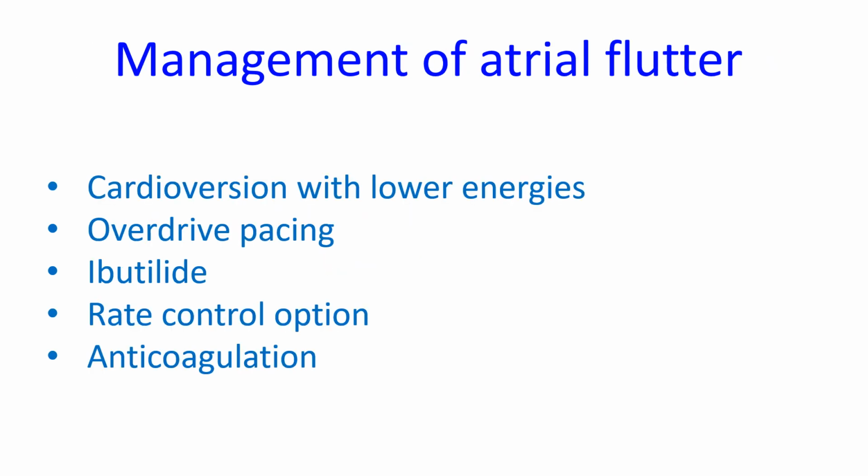Management of atrial flutter. If there is acute hemodynamic collapse or heart failure, emergent synchronized DC version is needed. Energies less than 50 joules may be sufficient as atrial flutter is highly sensitive to cardioversion, being a macro-reentrant arrhythmia. Atrial or esophageal pacing may also be able to terminate atrial flutter. Intravenous ibutilide has a success of 76%. Rate control can be achieved by diltiazem, verapamil, beta blocker, or digoxin. Anticoagulation protocol as for atrial fibrillation.